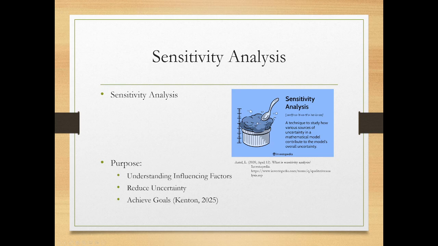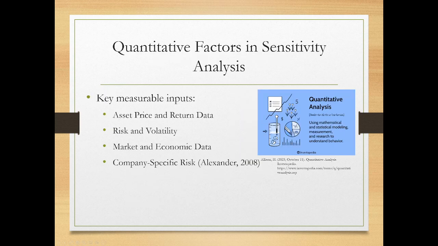Reduce uncertainty, inform the project members of what to be alert for or what to plan for. Achieve goals. A company can better understand how a project may change and what conditions must be present for the team to meet its targets. This kind of brings us into different kinds of factors.